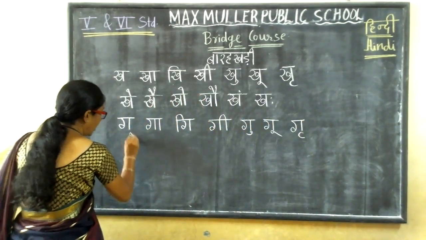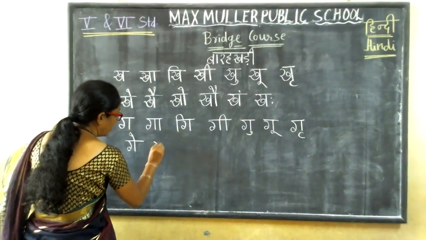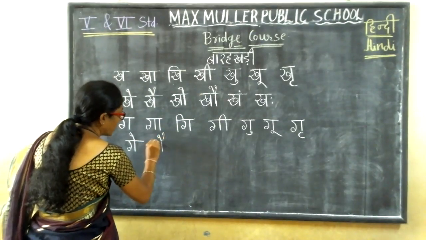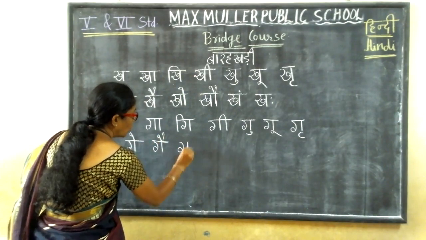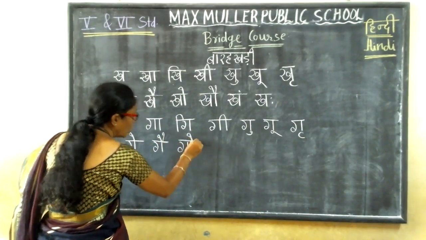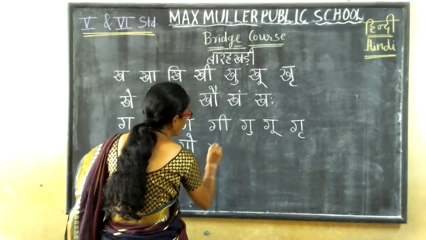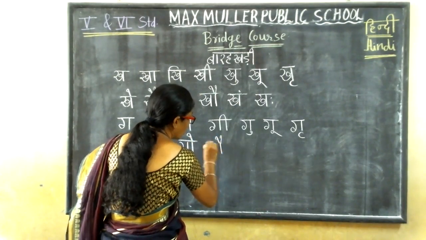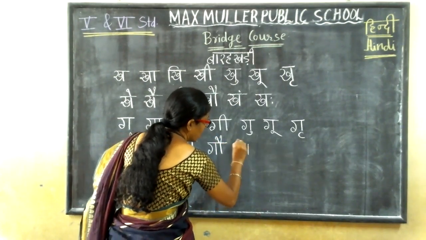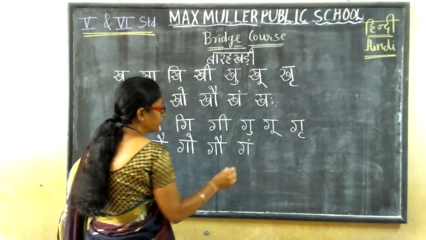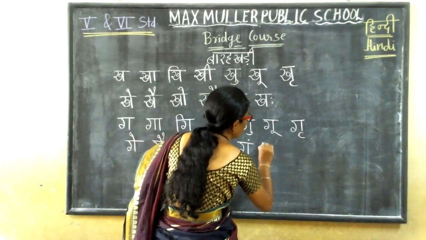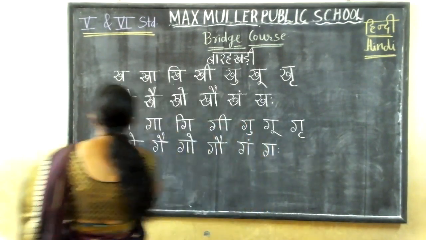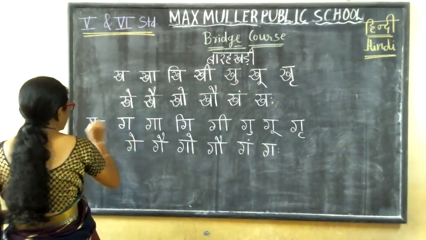Next, for ga, e ki matra, ge. Next, ai ki matra, gai. O ki matra, go. Au ki matra, gau. Next, am ki matra, gum. And ah ki matra, gah. This is the barakhri of ga.